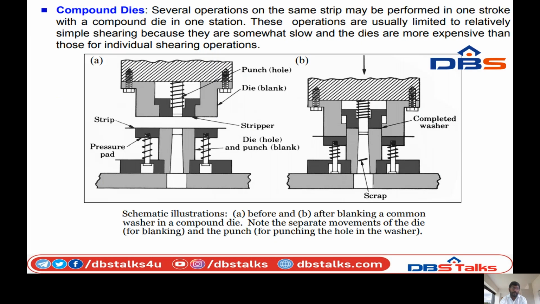So next, compound die. Several operations on the same strip may be performed in one stroke with a compound die in one station. So several operations on the same strip will be performed in one single stroke, compounded in one station. These operations are usually limited to relatively simple shearing because they are somewhat slow and the dies are more expensive than those for individual shearing operations.